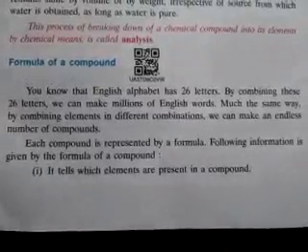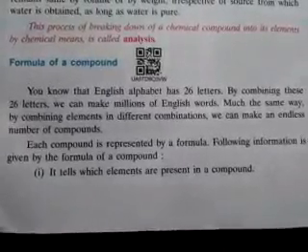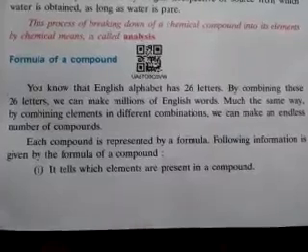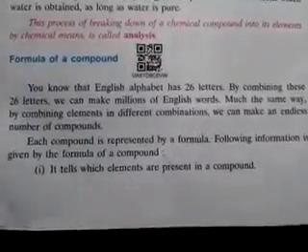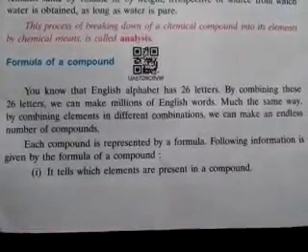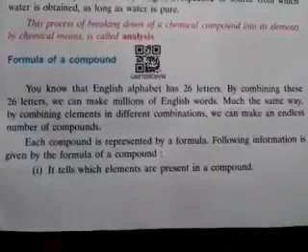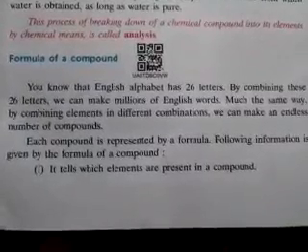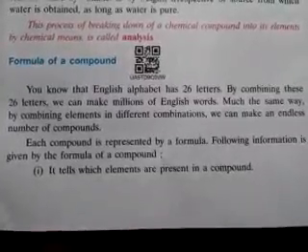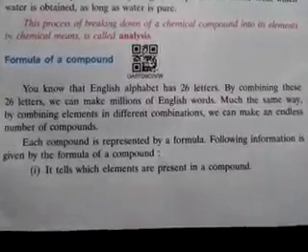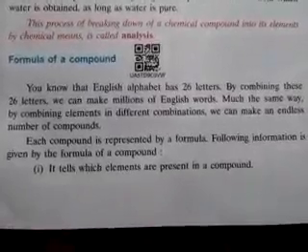Formula and symbol are correlated to each other. In the case of an atom or an element, you write the symbol, and in the case of a compound or a molecule, you write the formula. If you don't know the formula of water, the proper name of water is dihydrogen oxide. Why is it called that? Because 2 hydrogen atoms and 1 oxygen atom are present here. So by the formula we can easily represent water, that is H2O.